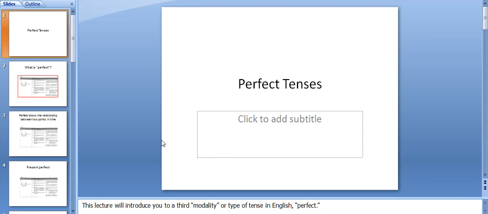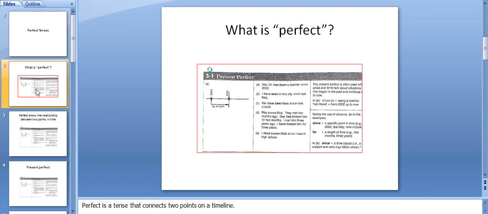This lecture will introduce you to a third modality or type of tense in English, perfect. What is perfect? Perfect is a tense that connects 2 points on a timeline, here and here. In this case, we are talking about present perfect. Present perfect shows an event that began in the past and continues up to the present time.